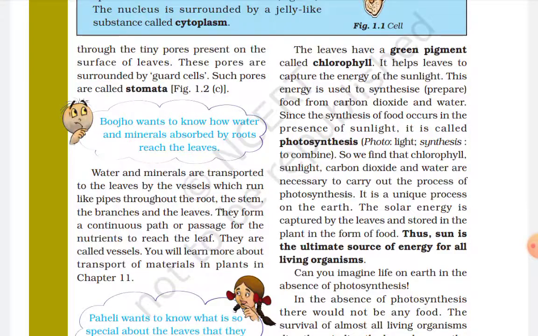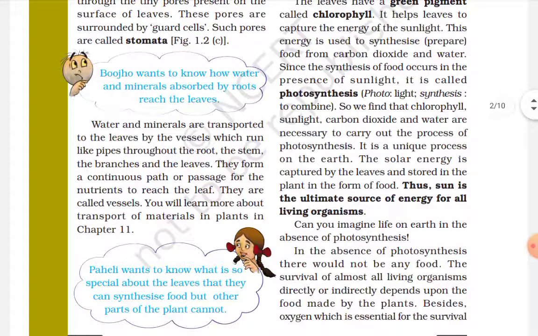Can you imagine life on earth in the absence of photosynthesis? We know that if photosynthesis did not occur, then the process of breaking the bond of hydrogen and oxygen would stop, and there would be no oxygen to live. And the plants also would die, so they couldn't make vegetables or fruits, and the plant-eating animals could not eat anything, and we could not eat that much.